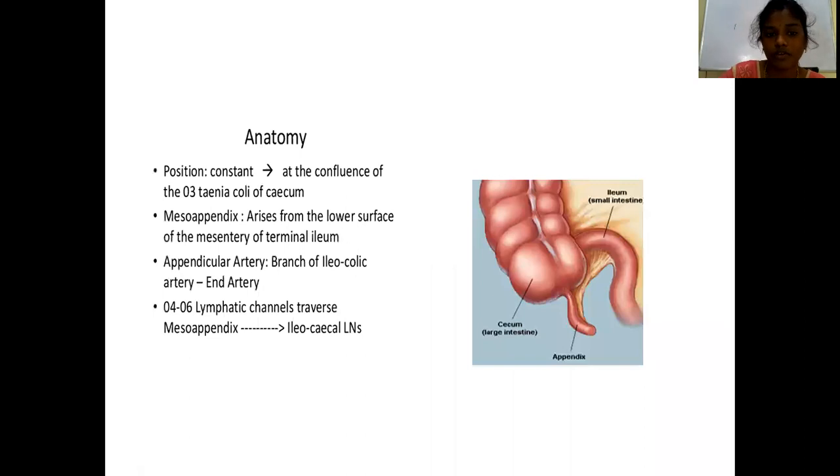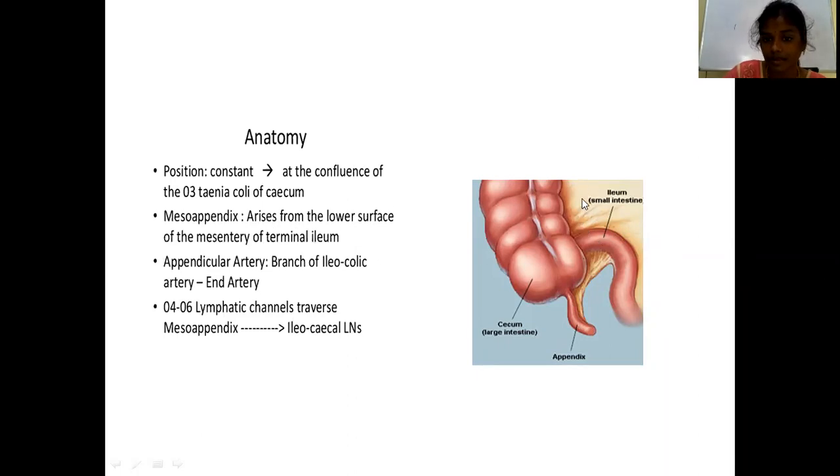Coming to the anatomy of the appendix, as you all know, the appendix is situated at the base of the cecum. See, this is the cecum and this is the appendix. This is the ileum, the terminal ileum part. The appendix is present at the base where the three tinea coli meet, at the confluence of the three tinea coli of the cecum. And the mesoappendix arises from the lower surface of the mesentery of the terminal ileum.